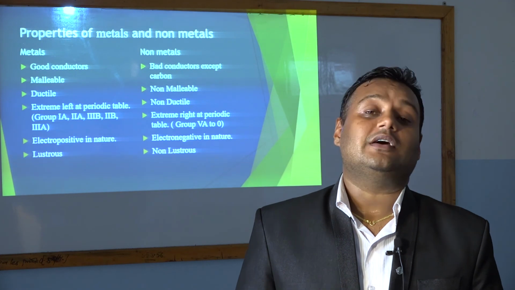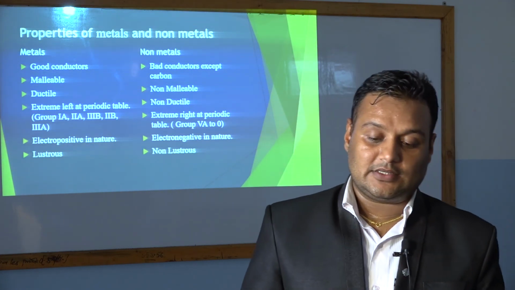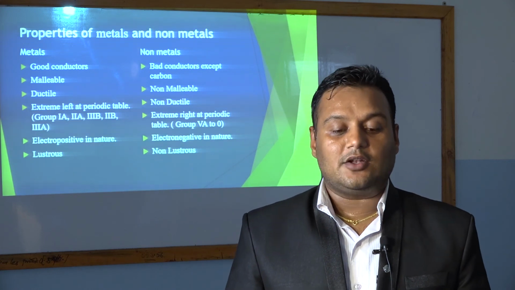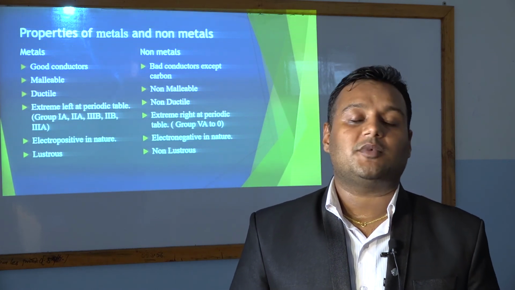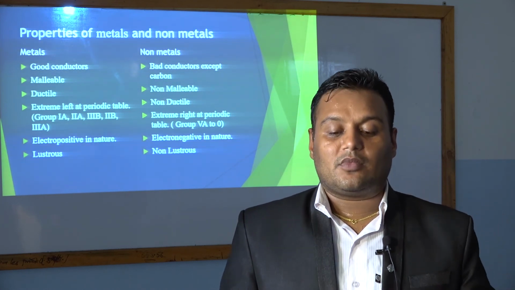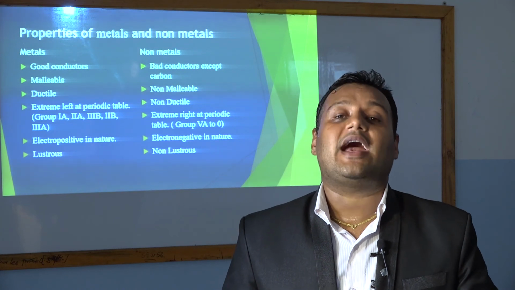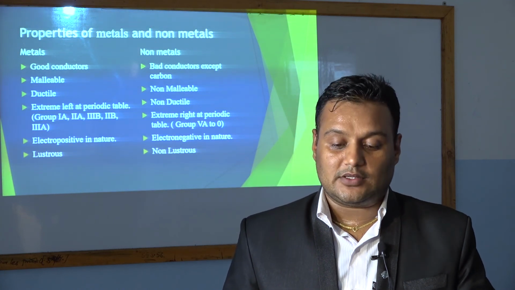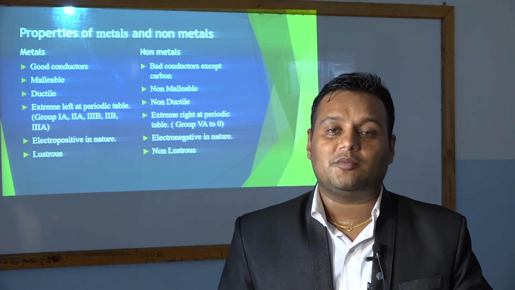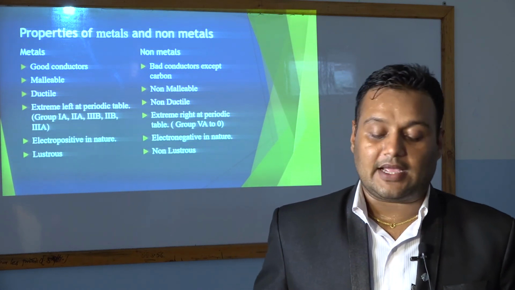Another property of non-metals is that they are bad conductors of heat. Non-metals are non-malleable, so they cannot be beaten into thin tiny sheets. Non-metals are non-ductile. That means we cannot make wire from non-metals. The position of non-metals in the modern periodic table is extreme right.